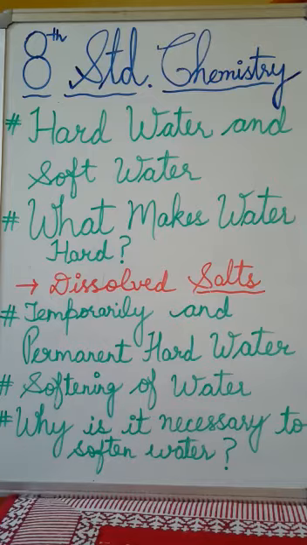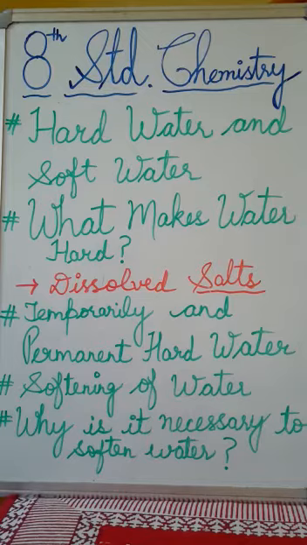Fine. So this is because the sodium and potassium salts of fatty acids do not precipitate. And water containing sodium and potassium salts does lather with soap because there is no formation of a precipitate.